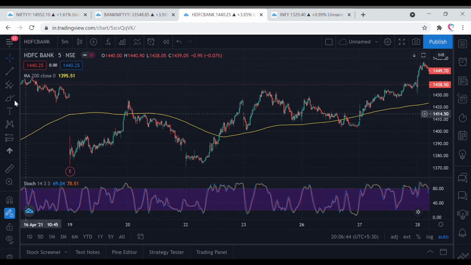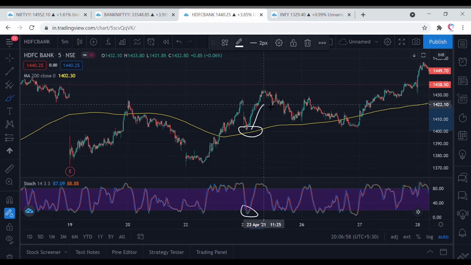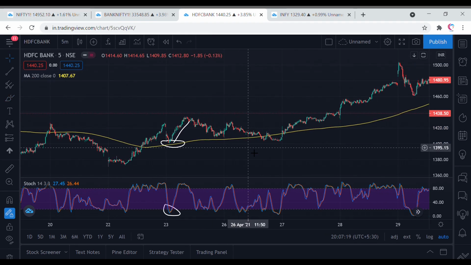Okay, so there are multiple signals. If you just go on charts of stocks which you regularly trade, you will find multiple signals. Here a long signal, good long signal, good profit from 1400 levels to 1430 levels, 2.5% done for the day. Most people, if they make 2.5% in a day, are happy with that profit. You are done for the day. No need to keep finding new trades and earn small amounts. Use this strategy, find a good chunk of profit in one trade and be done with your day.